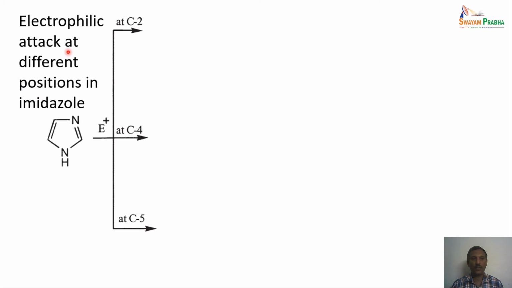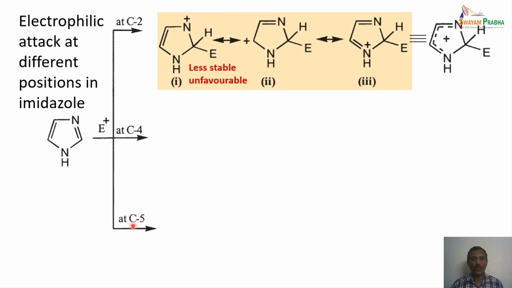Then let us look at the electrophilic attack on different positions on the imidazole itself. We have attack on C2, attack on C4, and another place, C5. Between all three places, what is the most preferred site of attack? If the attack happens at the C2 position, we already know this carbon is more electron deficient, which is why the electrophile cannot attack this position.